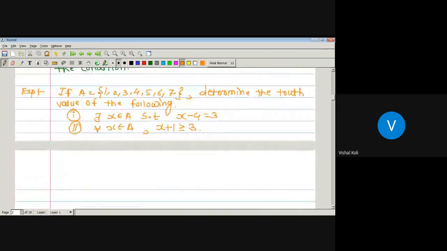Now, in the first one, we have to show that there exists at least one x belonging to capital A such that x minus 4 is equal to 3.